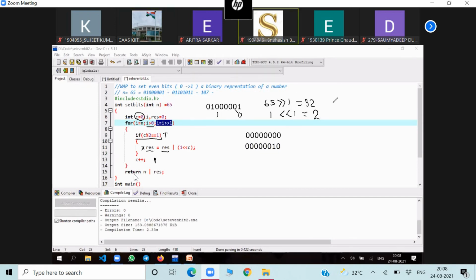Remember, in the right shift, a blank space will be created at the end, and that will be filled with the sign bit. If it is a negative number, it will fill with 1. If it is a positive number, it will fill with 0. But in left shift, when there is a blank space in the beginning, it will always be filled with 0. Remember it.